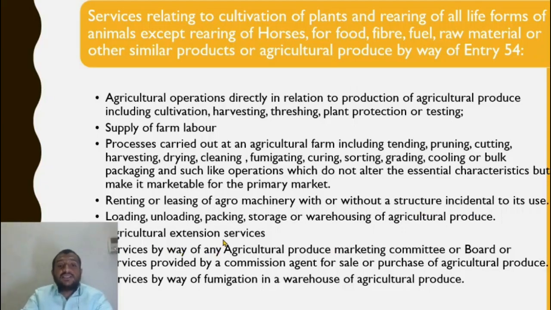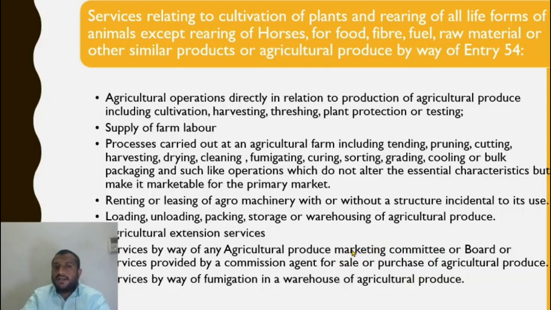All right. Agricultural extension services. Some kind of research is done on the best ways to help the farmer grow crops. So if the farmer or the owner of the agricultural crops takes the service of some experts, that is also exempt. Service by way of agricultural produce marketing committee. It is a marketing committee which helps the farmers to market the crops.